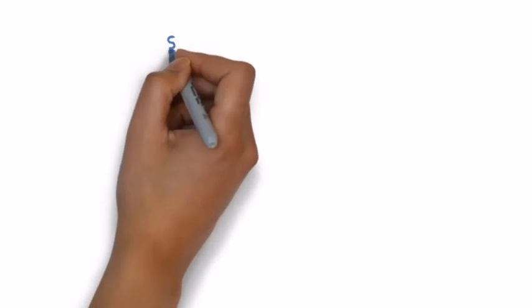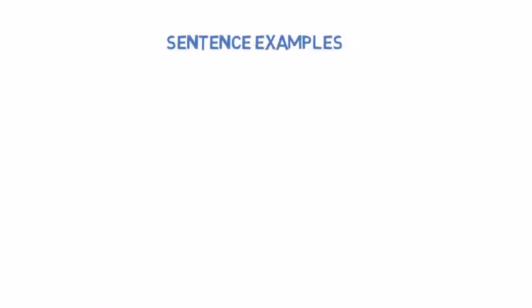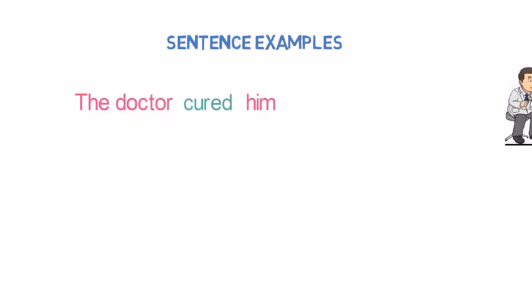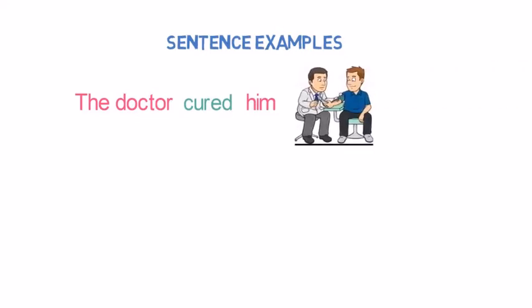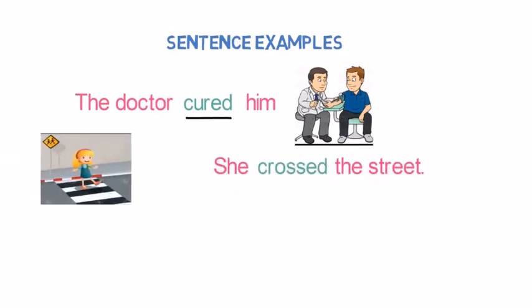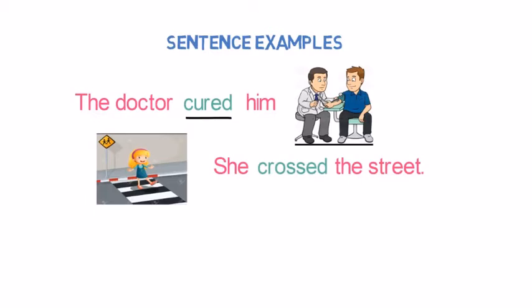Let's look into some more sentence example having transitive verb. The doctor cured him. Here, cured is the action and him is the direct object. So it's a transitive verb. Let's look into next example. She crossed the street. Here, crossed is the action and street is the direct object.